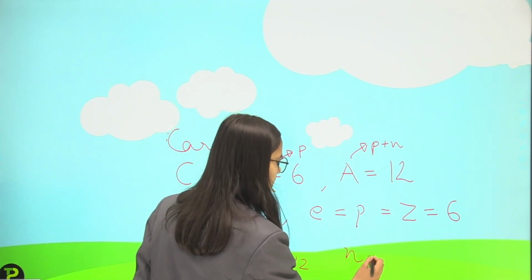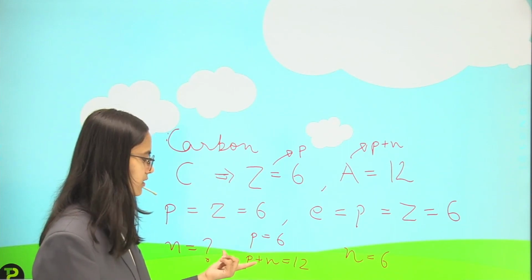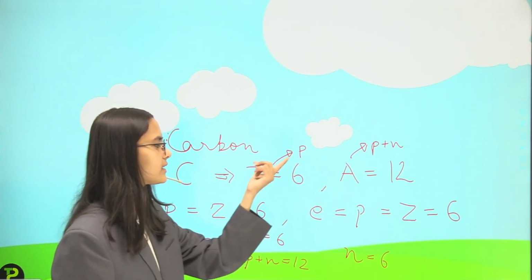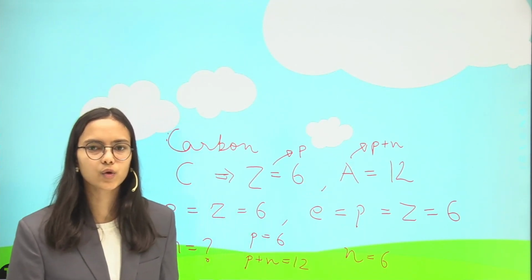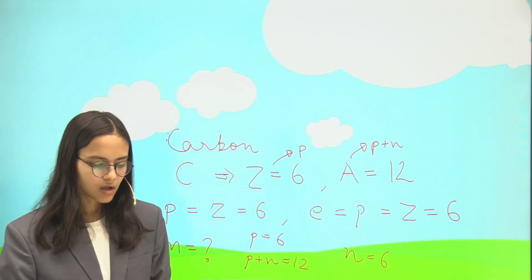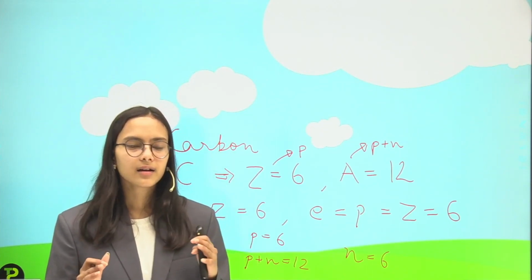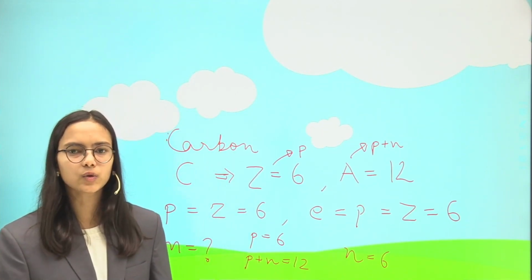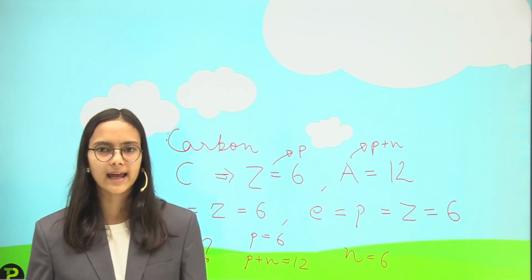N is again 6. I have subtracted the atomic number from the mass number and I get the value of the number of neutrons. So this was how we calculated the number of electrons, protons and neutrons from the atomic number and using the mass number of any element.